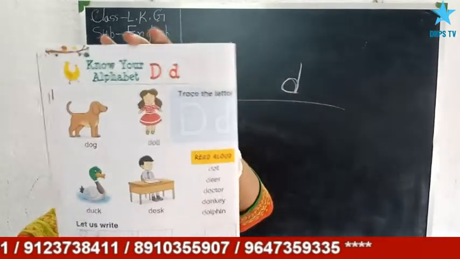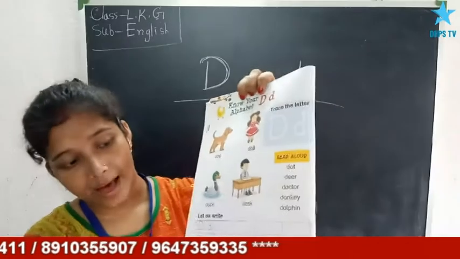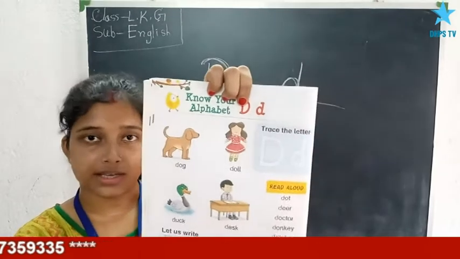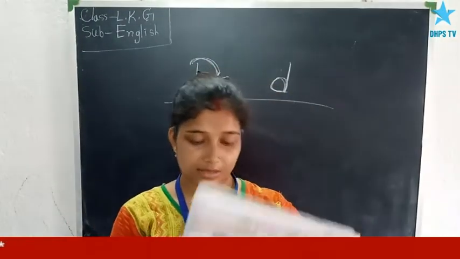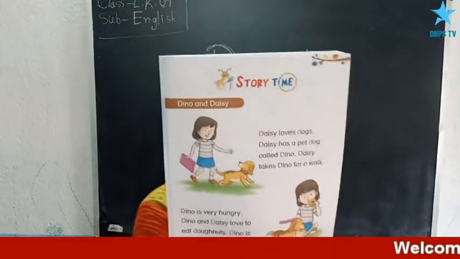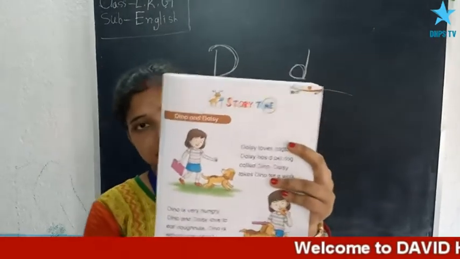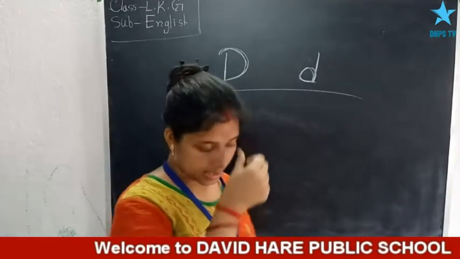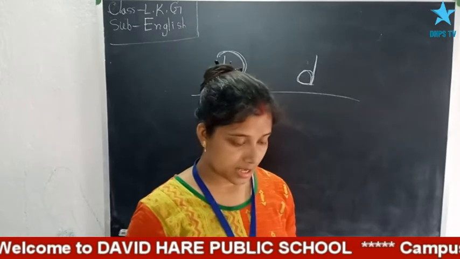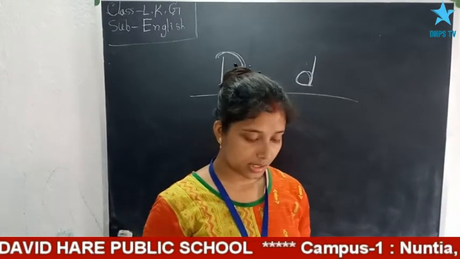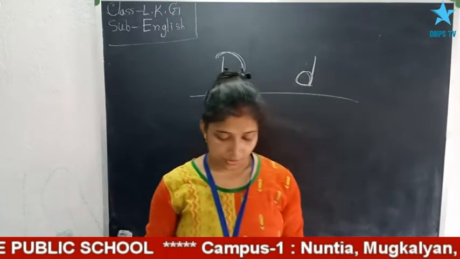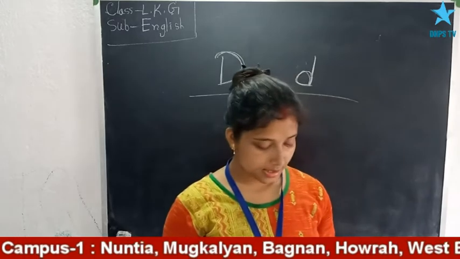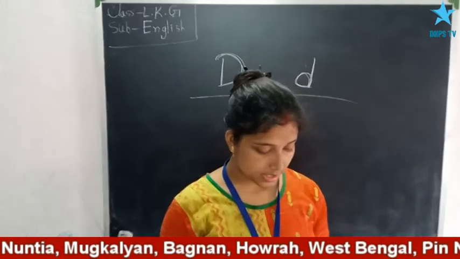Now next, this is the box. Here you have to write the letter properly, capital D and small d, both. Now turn the page, number is 13, and here is also a story to focus on the letter. Let's see. Daisy loves dogs. Daisy has a pet dog called Dino and Daisy takes Dino for a walk. Dino is very hungry. Dino and Daisy love to eat donuts. Dino is eating